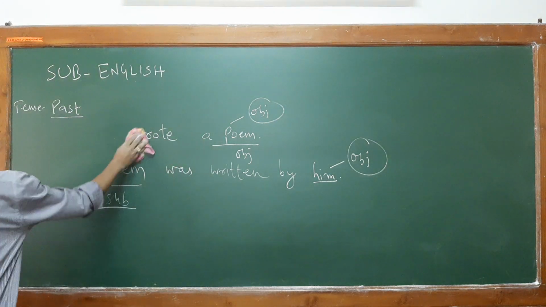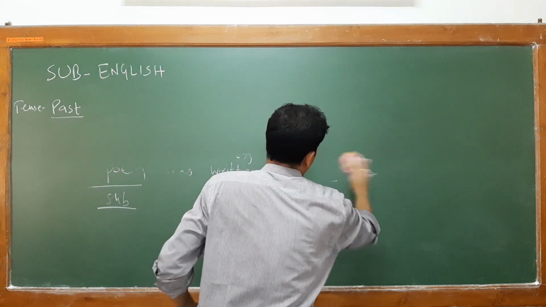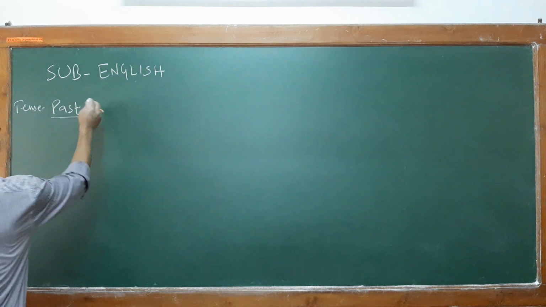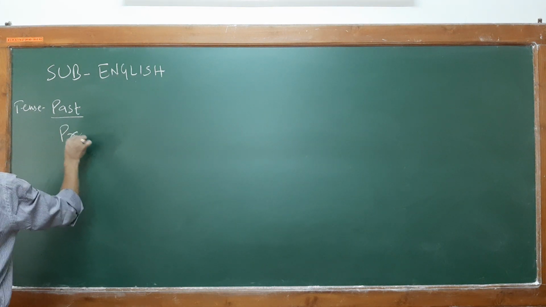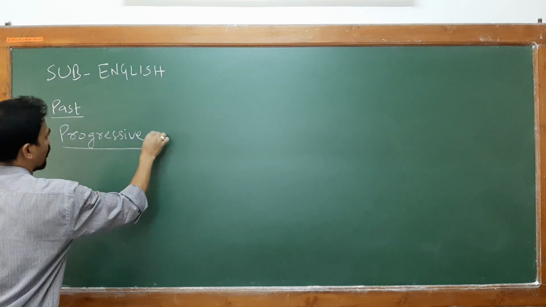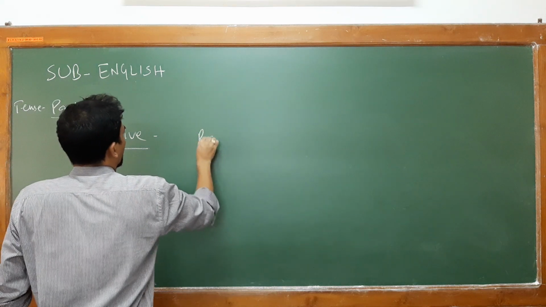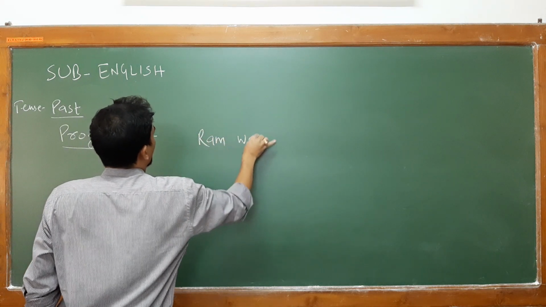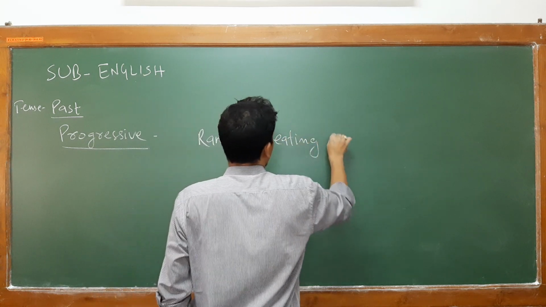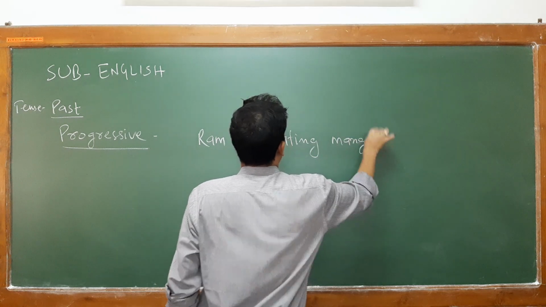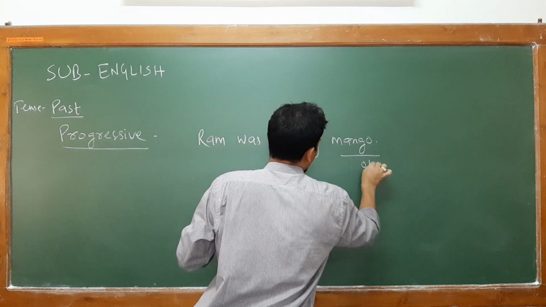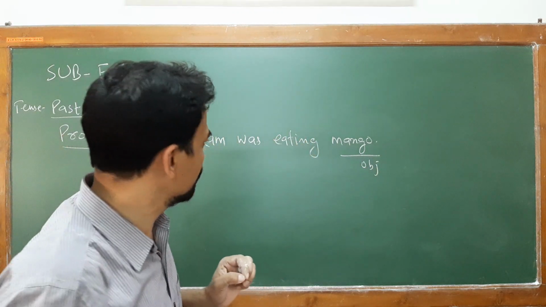Now let us see how to change progressive verb. Ram was eating mango. Now here you just identify your object form.